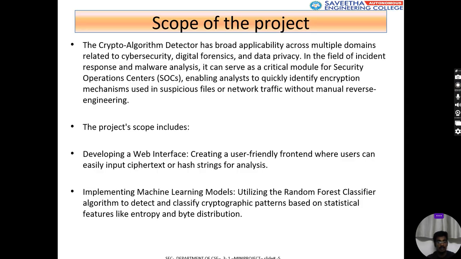So this machine learning model reduces manual effort and acts as a first pass analysis tool. And for educational purposes, it will be useful for students to identify different types of encryption, and they can differentiate between different algorithms by identifying the changes in both encryption and hashed methods.